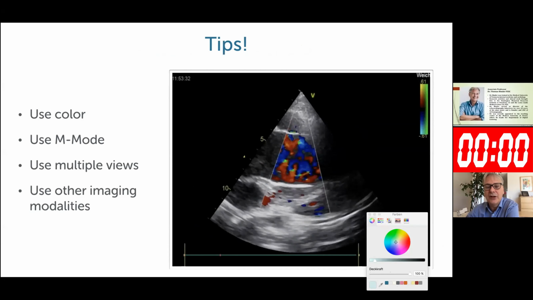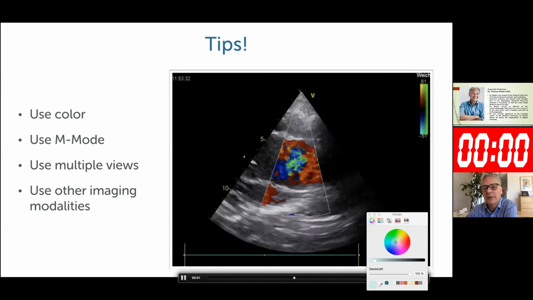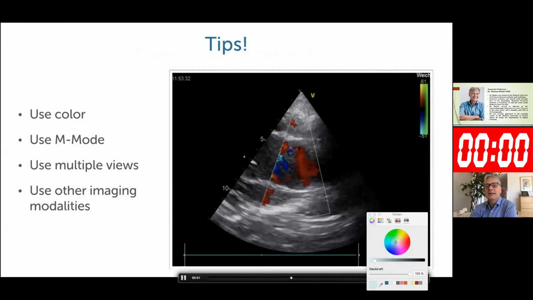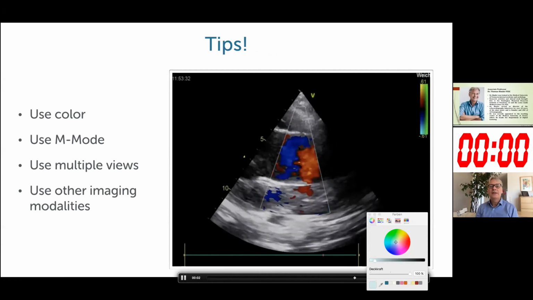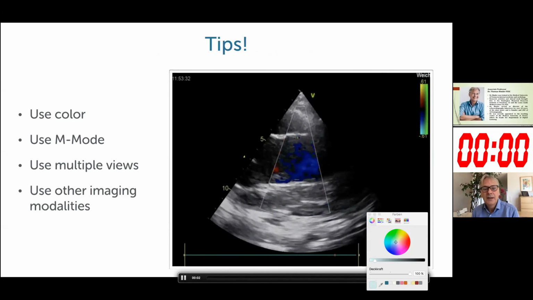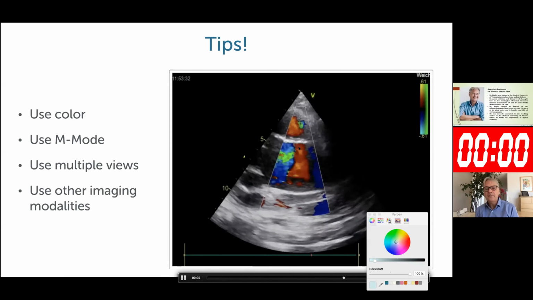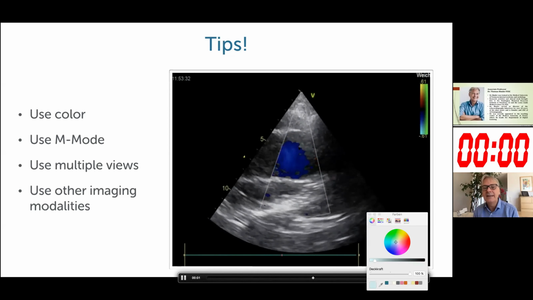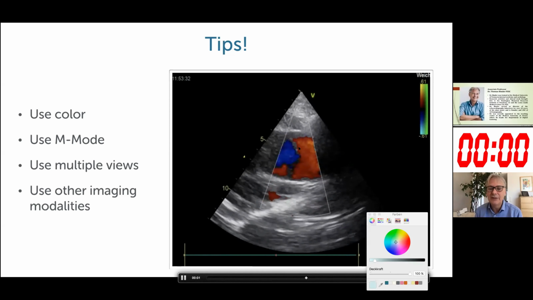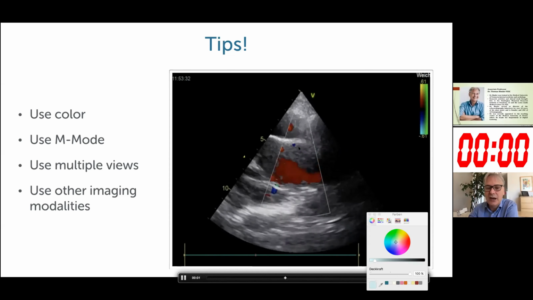What you can obviously do is also use color. If we use color in these patients where we think there's a dissection, we see there's just homogeneous color all over the place, and there's no area of slow flow and higher flow as you would see in a true case of dissection. So the tip to prevent this from happening is to use color, to use M mode, to use multiple views, and to angulate the transducer so that you avoid this shortcoming. And then to use other imaging modalities, obviously, like CT. This is something I do very frequently now. Even if I'm very, very sure, we still do a CT, because the information we get from the CT and from the echo is usually complementary.